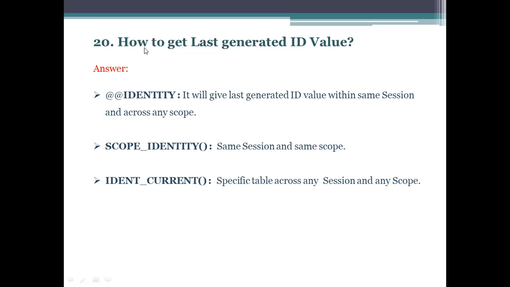So the next question is how to get the last generated ID value. So the answer is using the identity function. It will give the last generated ID value within the same session and across any scope. So the next one is the scope identity function. It will return the ID from the same session and same scope. The next one is the ident current function, which will be specific to a table across any session and any scope.